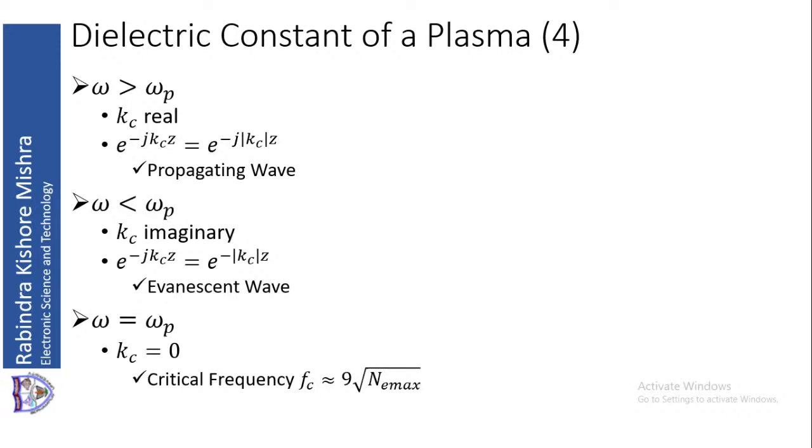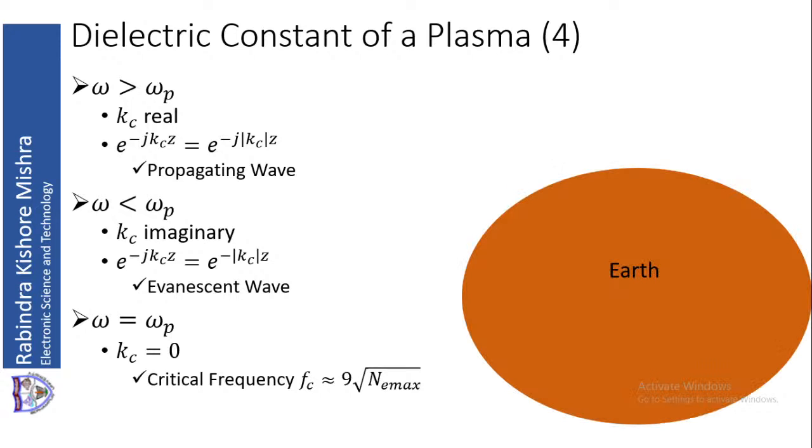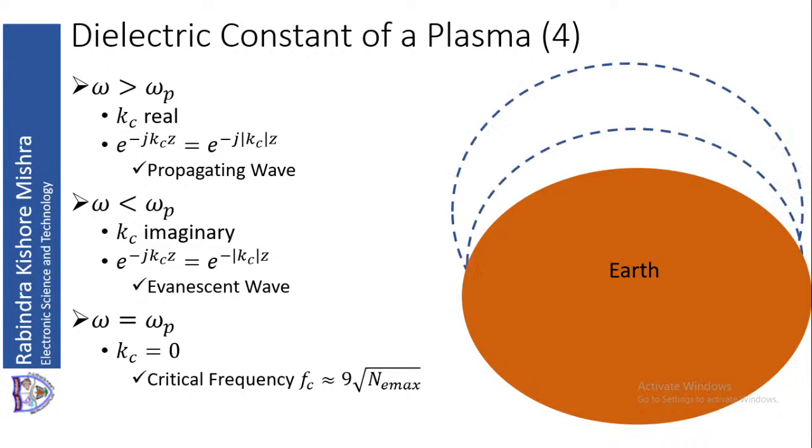If we look at the earth and we are sending a wave onto it, above the earth we show dotted lines, and the portion bounded between the two dotted lines is the ionosphere. Below that we have normal atmosphere, and above that we have normal atmosphere. In the ionosphere, when omega is equal to omega c, epsilon is equal to 0. If I transmit something vertically upward from the earth, it will come down from the ionosphere when omega is equal to omega c.